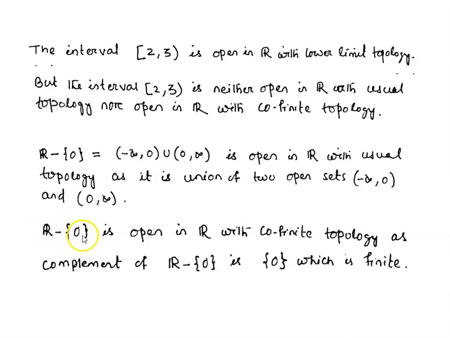So this R minus {0} is open in R with cofinite topology. So here we have seen that R minus {0} is open in R with usual topology, and this set is also open in R with cofinite topology.